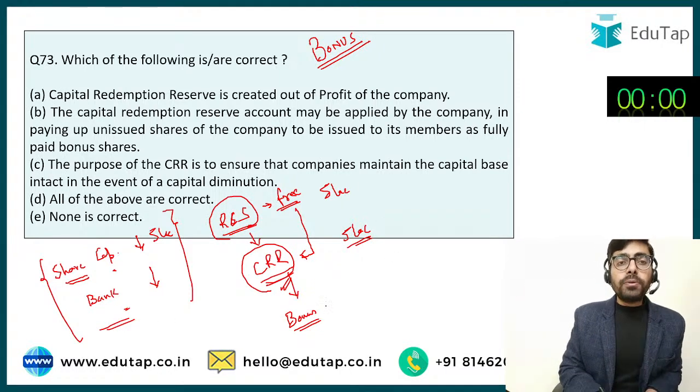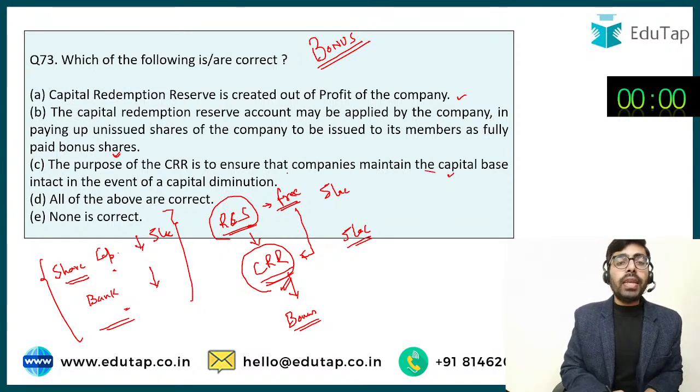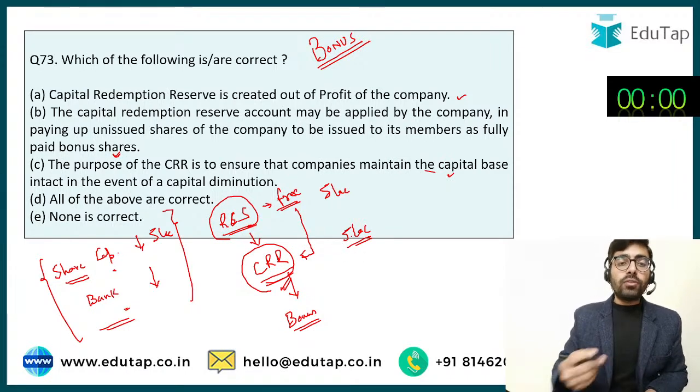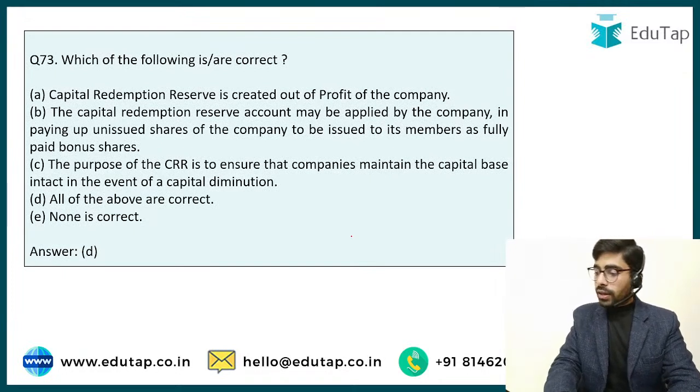If I read the options, capital redemption reserve is created out of the profits of the company. The capital redemption reserve may be applied by the company in paying up unissued shares of the company to be issued to its members as fully paid up bonus shares. So bonus shares के लिए you can use them. Purpose is to ensure कि capital base of the company remains intact. So this we have already seen. So answer has to be option number D, all of the above.